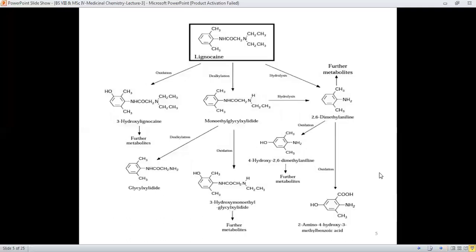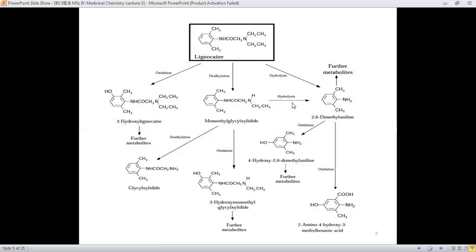For example, one drug reported over here is lignocaine. Its metabolism is shown over here. Lignocaine undergoes different types of reactions: it may undergo oxidation, it may undergo the dealkylation reaction, hydrolysis, and this hydrolysis may be at a certain stage, directly or after producing a metabolite.